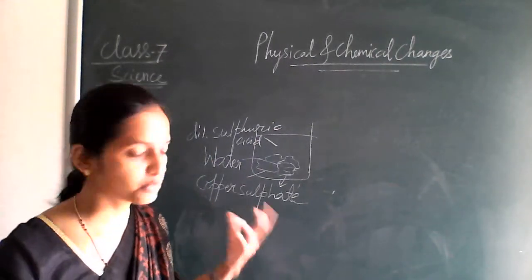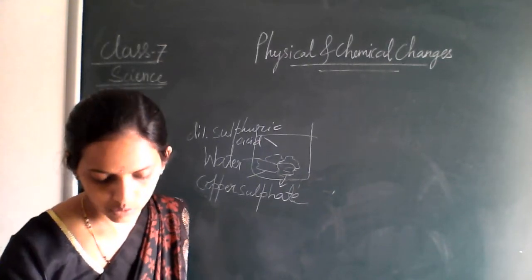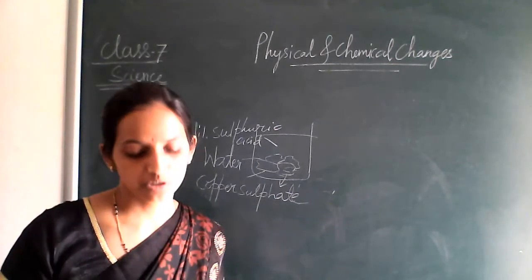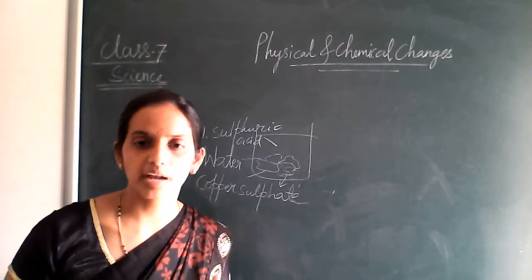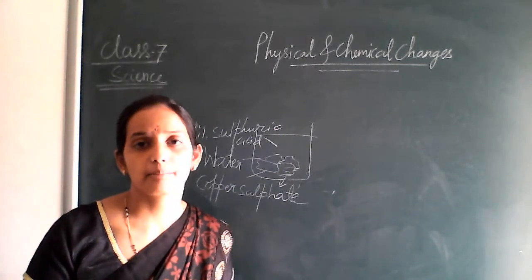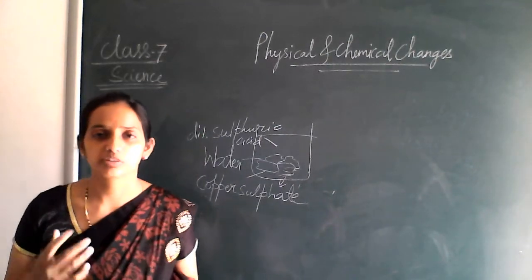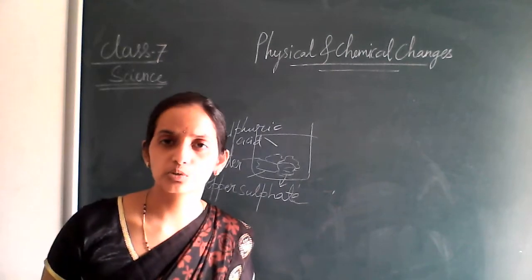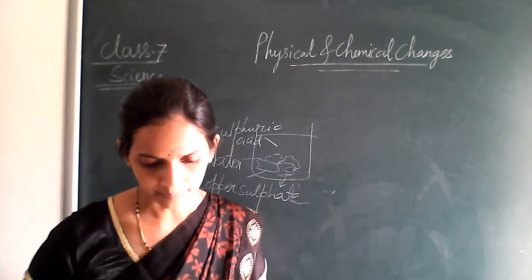So to get the crystal, we are doing the process of crystallization, that is, a pure form of a substance can be obtained through the process of crystallization, right? The example is your salt, which is not pure, but through the process of crystallization we can get the pure form of a substance.